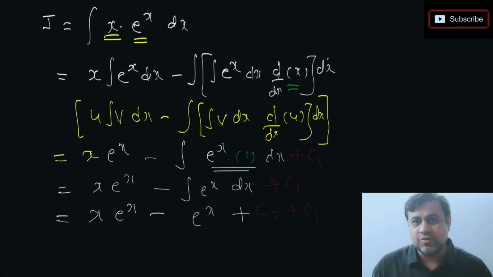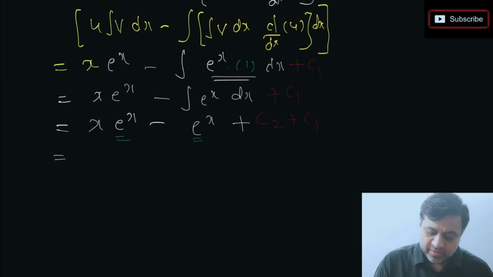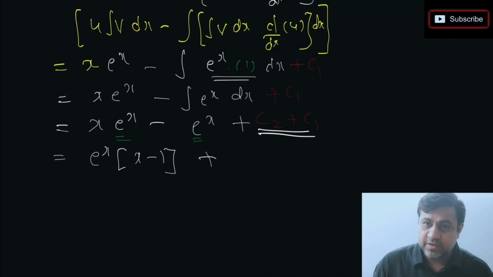Now the next step, what I am going to do is I am just going to write c2 plus c1 as a new constant c. So I just want you to observe my next step, and also I'm going to take e power x common. If you observe, e power x is at two places, so I'm just going to take e power x common. So if I take e power x common, what is left in the bracket is x minus 1 plus this c2 plus c1, which I'm going to write as c. So I say where c is nothing but c2 plus c1.